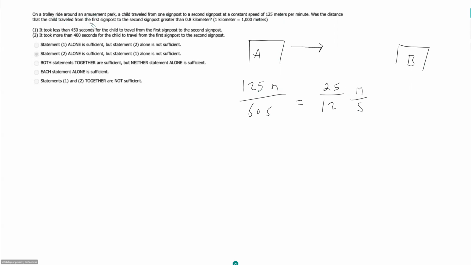Was the distance that the child traveled from the first signpost to the second signpost greater than 0.8 kilometers? And so, given that it looks like my statements are in terms of time, let's rephrase our question in terms of time. And so he's going at a rate of 25 meters per second. And we want to know if the distance is greater than 0.8 kilometers. So that should be times 1,000, 800 meters.